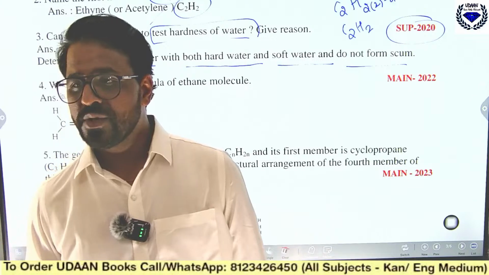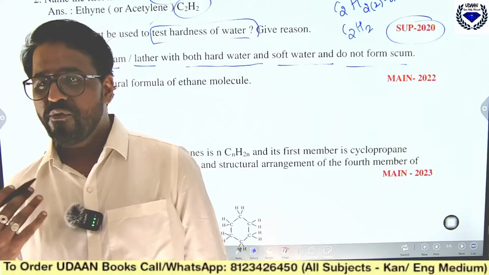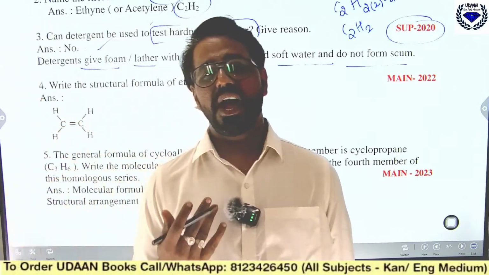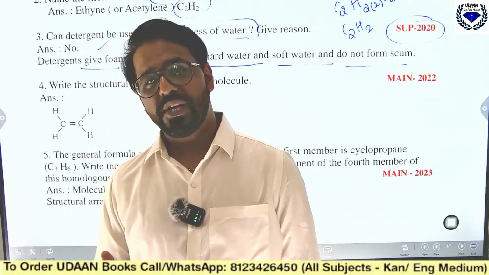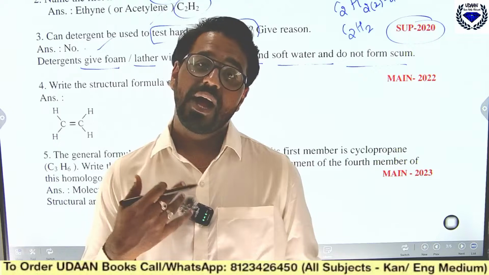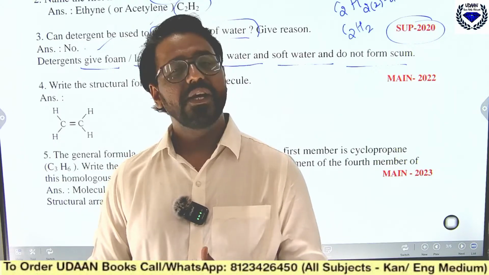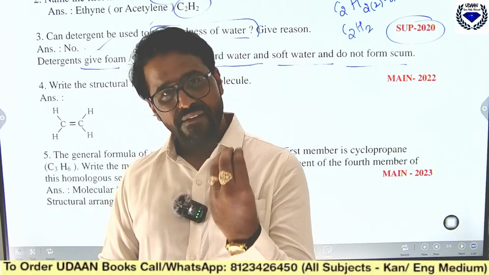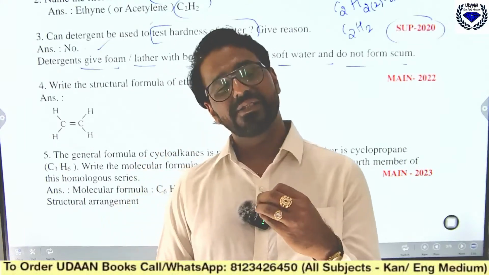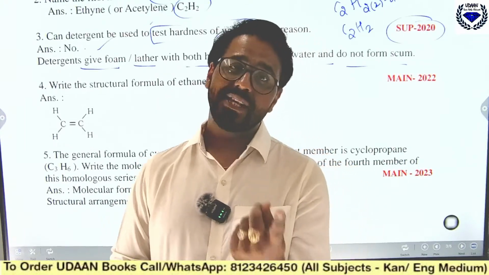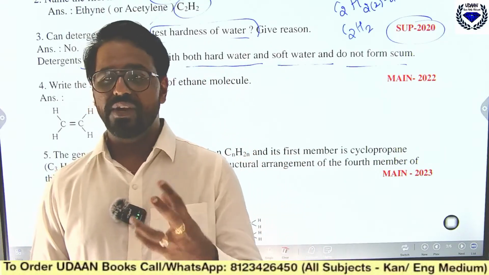So most of you are just finding it. If you are finding it, what is hard water? Hard water consists of magnesium ions, the ions of calcium sulfate and magnesium sulfate. We call it hard water. Hard water has more of some chemical substances, so the soap does not readily react with it, but detergents will react with it. That is the difference between soft and hard water.